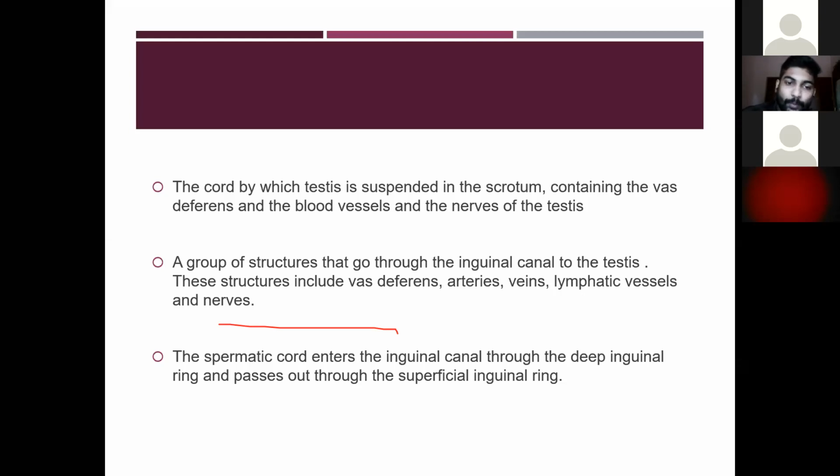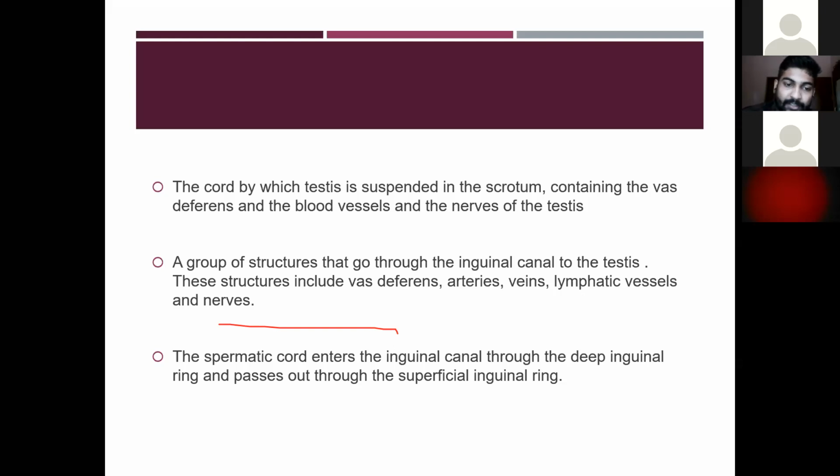Then it is a group of structures that go through the inguinal canal to the testis. These structures include the vas deferens, the arteries, the veins, the lymphatic vessels and the nerves. Okay, so the contents of the spermatic cord are the vas deferens, then the arteries, then the veins, then the lymphatic vessels and the nerves. Okay, so they are the group of structures that go through the inguinal canal to the testis.